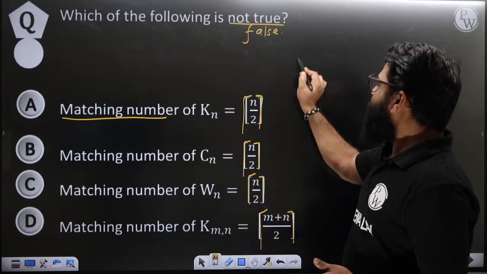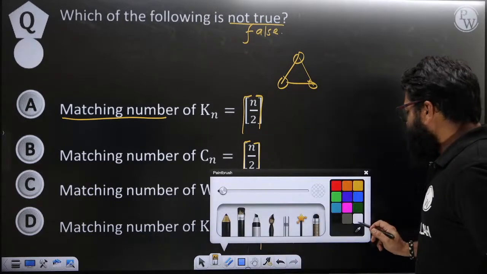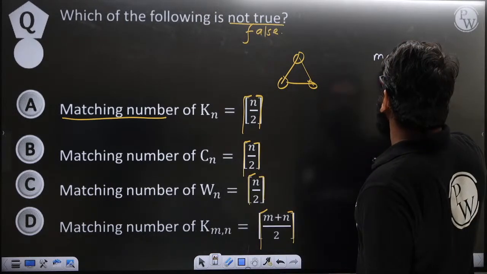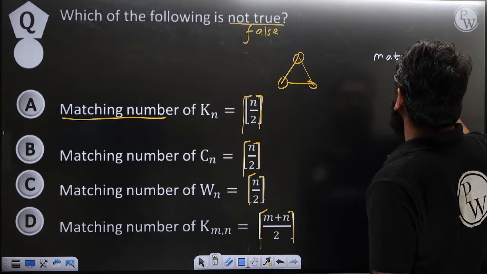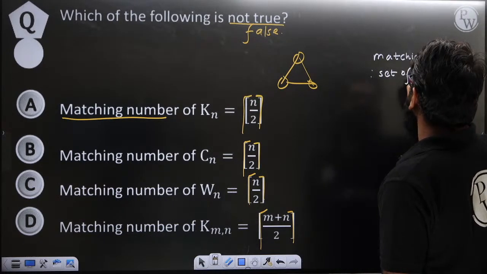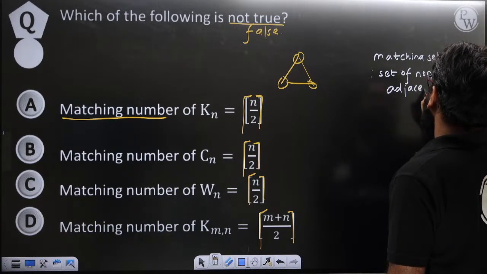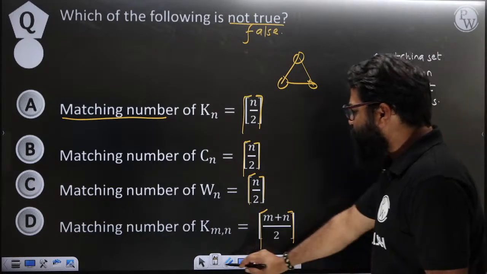So for example, let's take K3. Suppose I take K3, then try to remember the definition of a matching set. Here I am writing the definition of a matching set: it is a set of non-adjacent edges. That is the one important concern we have to understand.